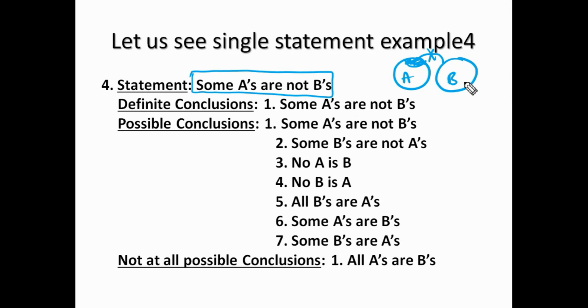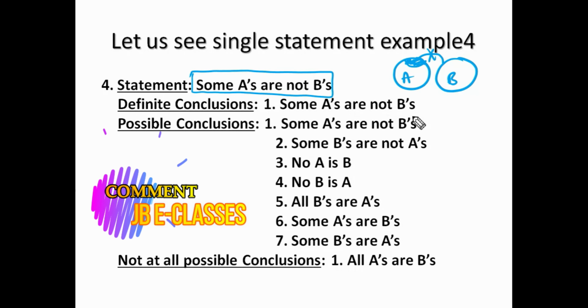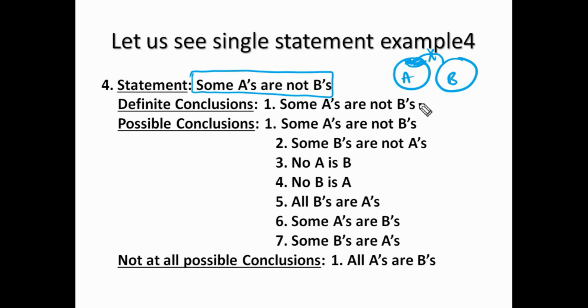The remaining part of A can be B, but this part can never be B. See this carefully. Some A's are not B's. The statement itself is a definite conclusion. This is the only definite conclusion.